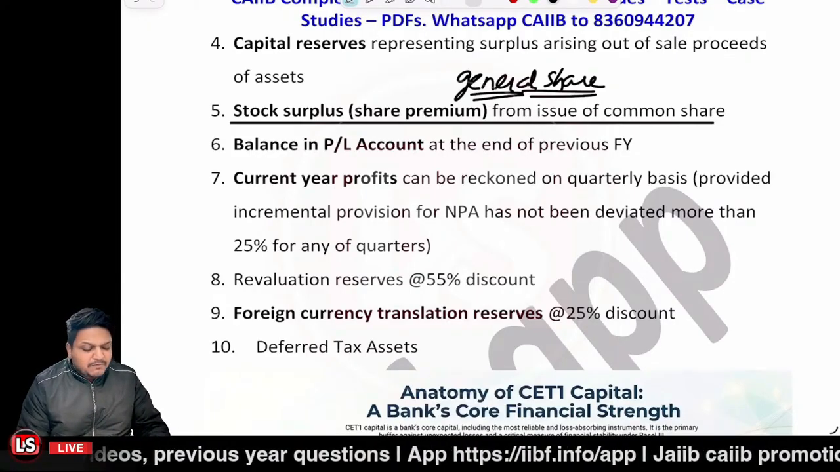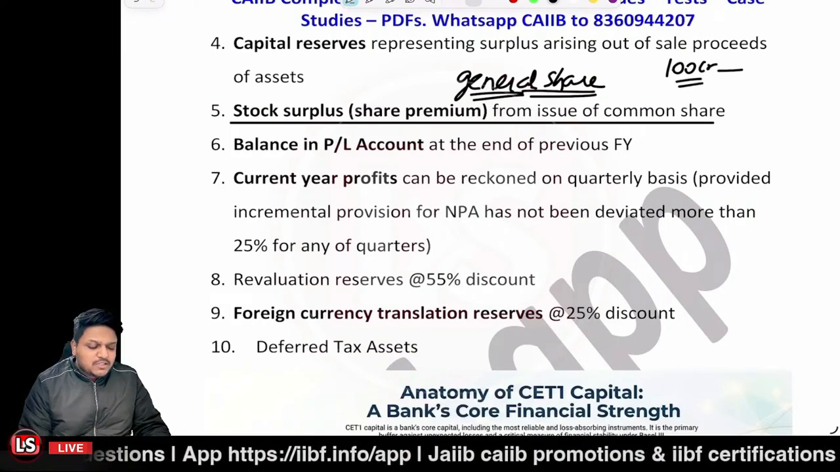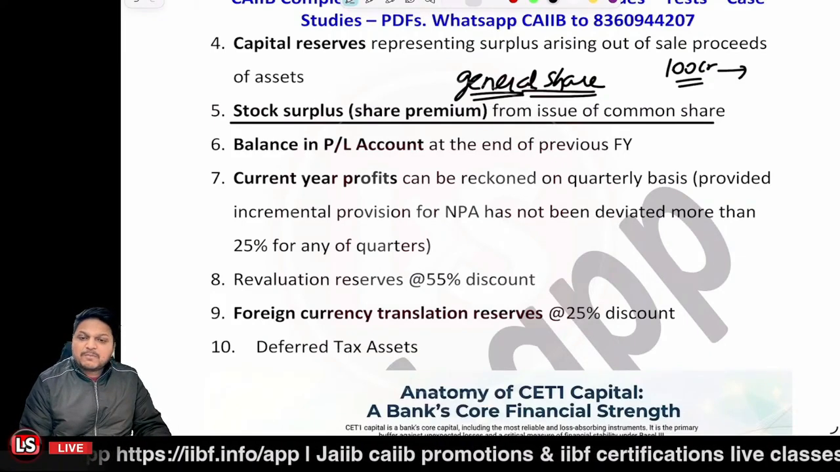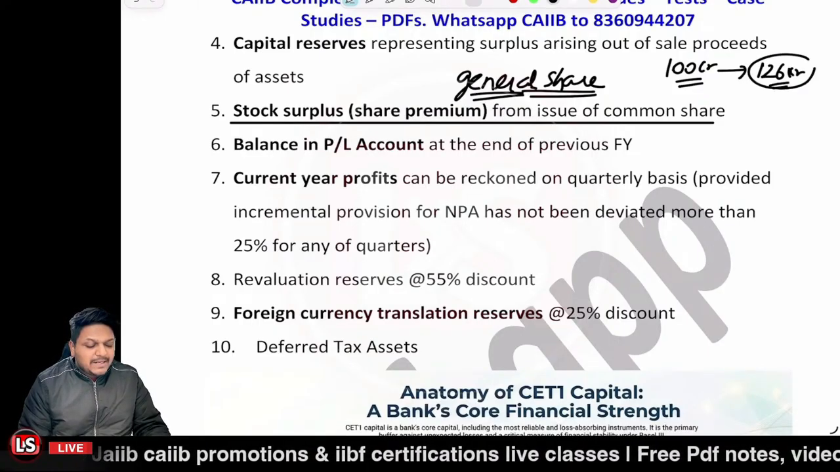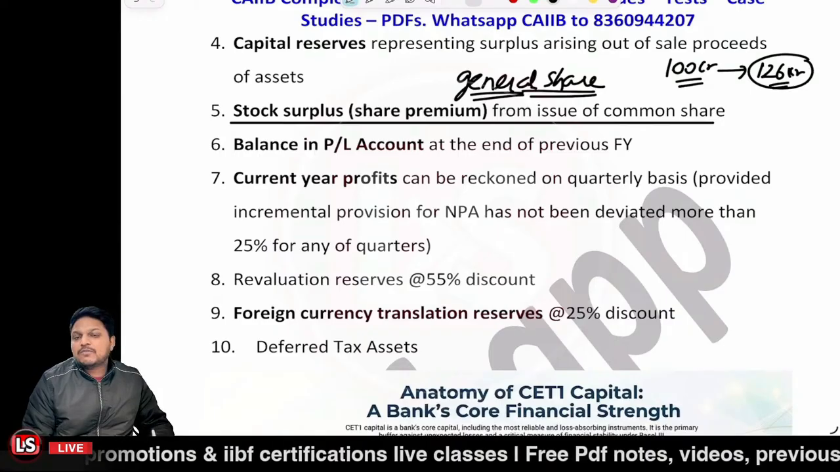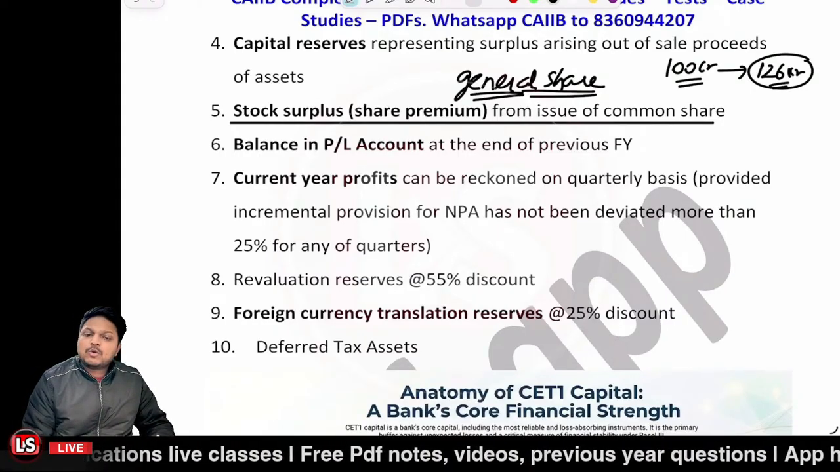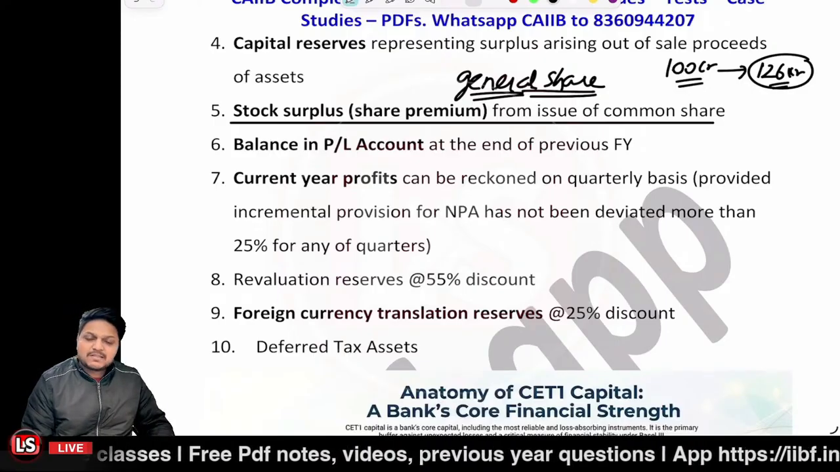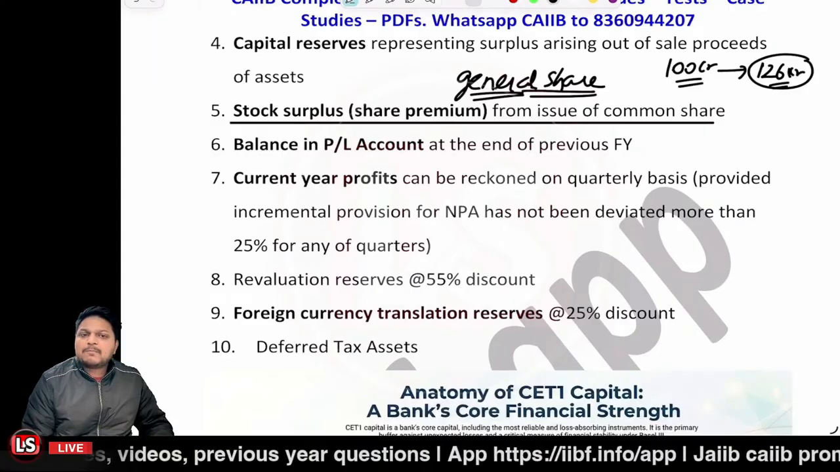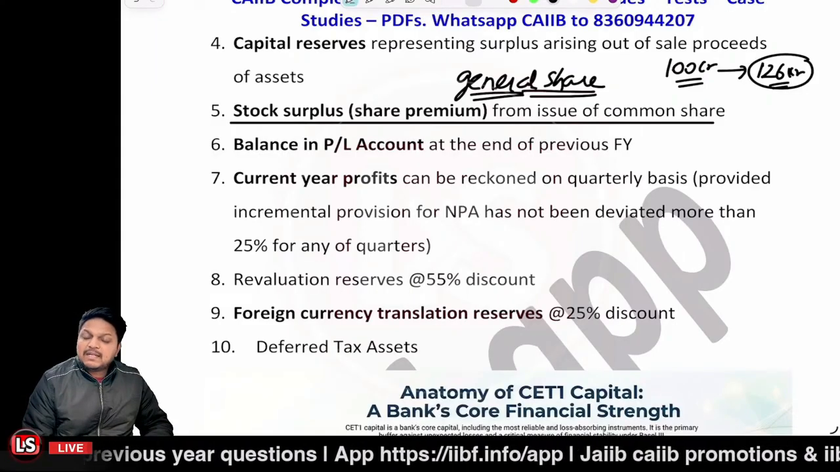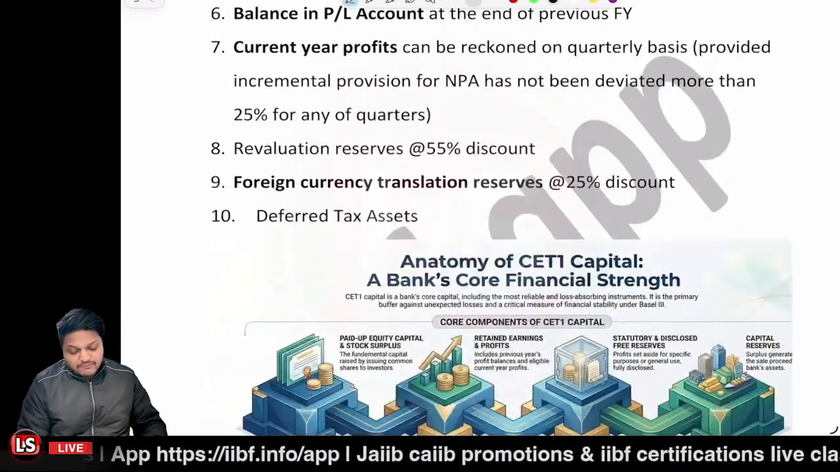It should not be the case that previously your NPAs were 100 crore and from one quarter to another quarter it switched to, let's say, more than 25%. Let's say it was 126 crore in the next quarter. Then the current year profits cannot be a part of the CET1 capital. But otherwise, if it is within the limit and lesser than 25%, if the incremental NPA growth quarter to quarter is not more than 25%, then even the current year profits can be a part of the CET1 capital. Is that clear?